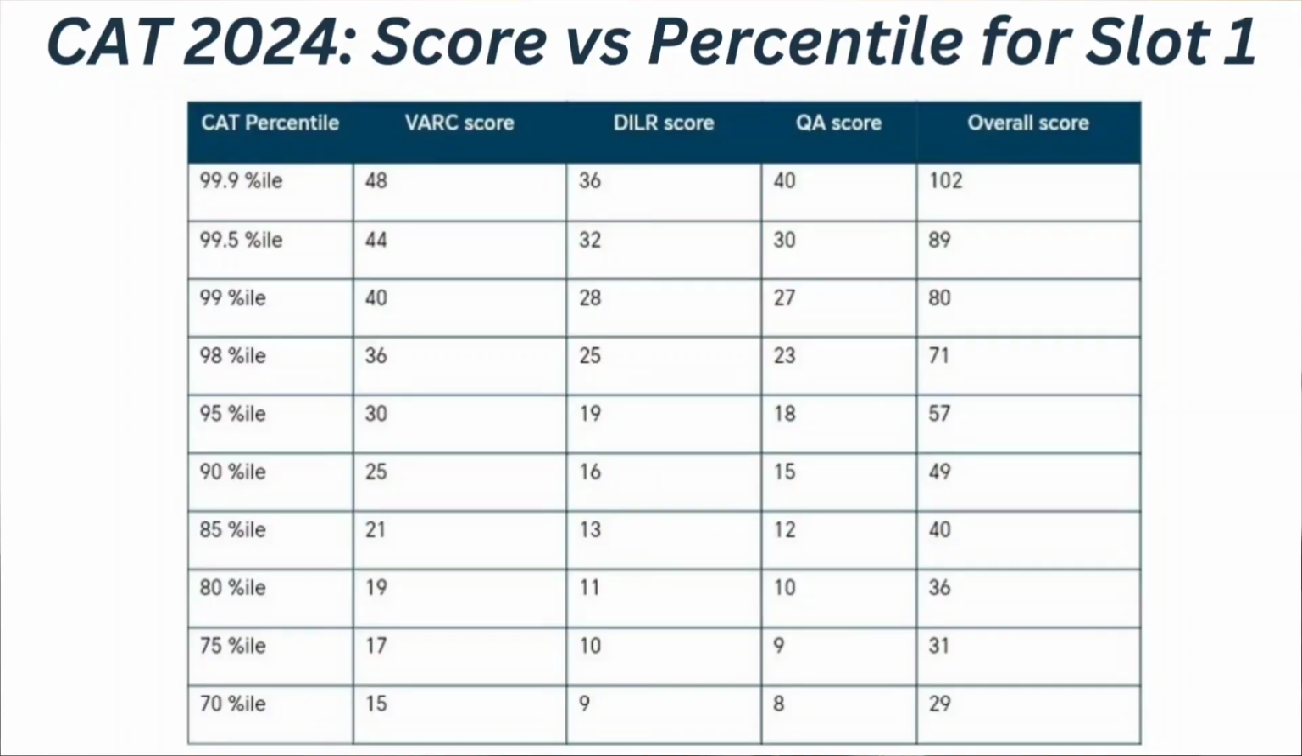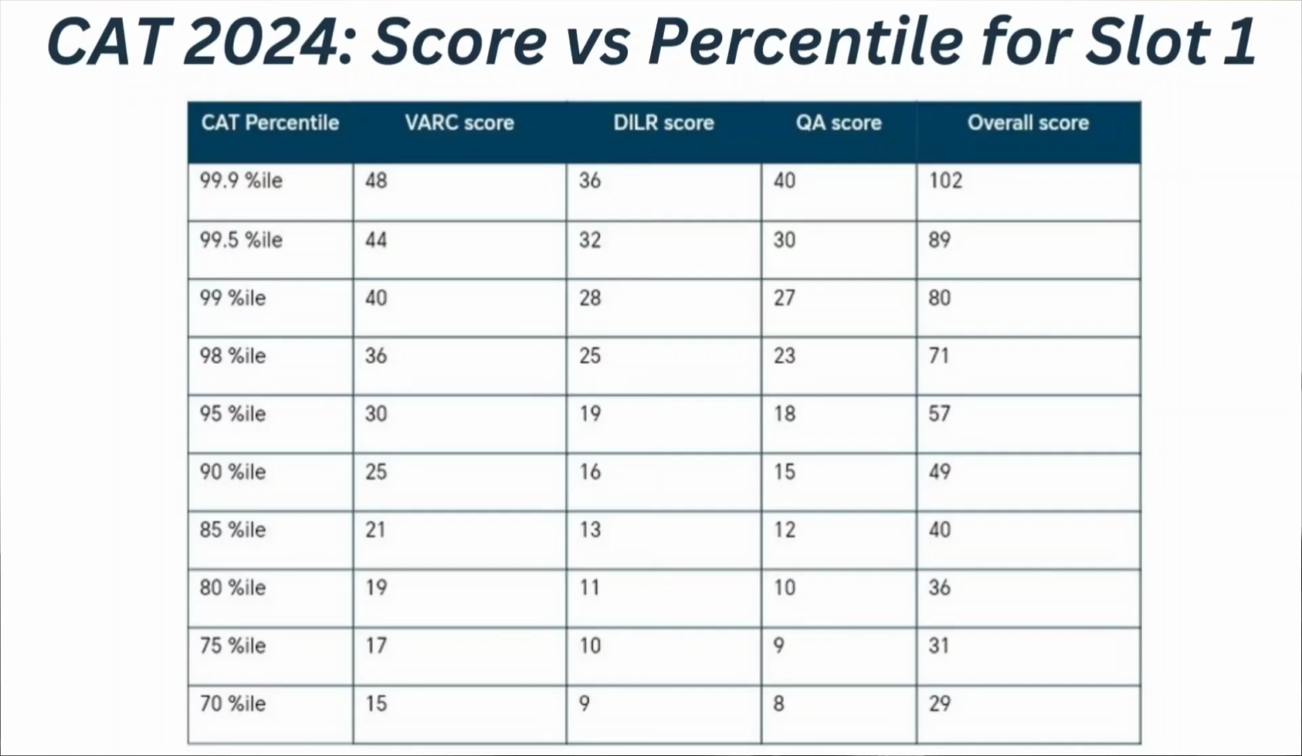Now if we consider the marks versus percentile for all the 3 slots in your CAT entrance examination. Coming to the very first slot, if we consider the section-wise score in VARC, that is verbal ability and reading comprehension, if your score is 48, in DILR 36, in quantitative ability 40, means if your overall score is 102, you can expect your CAT percentile to be 99.9. Then if your VARC score is 44, DILR score is 32, quantitative ability section score is 30, means if your overall score is up to 89, you can expect your percentile to be 99.5.